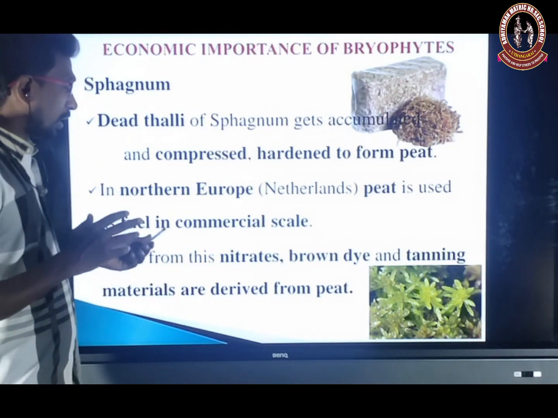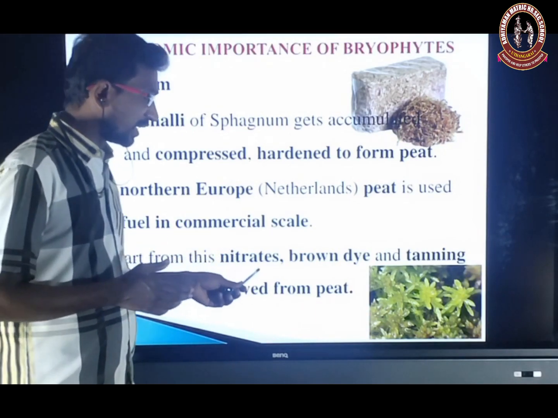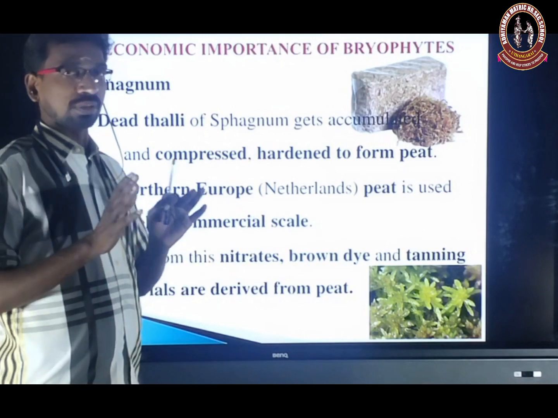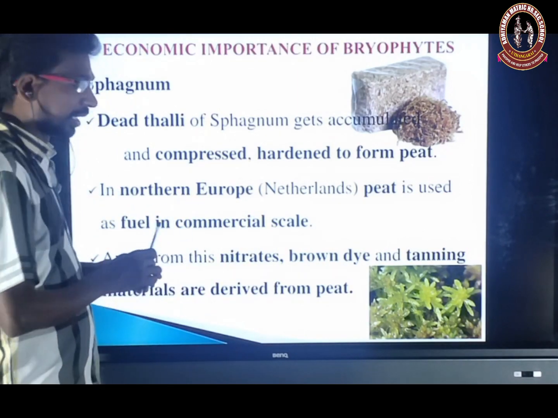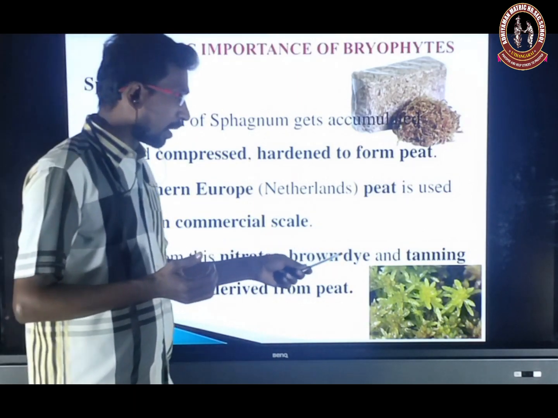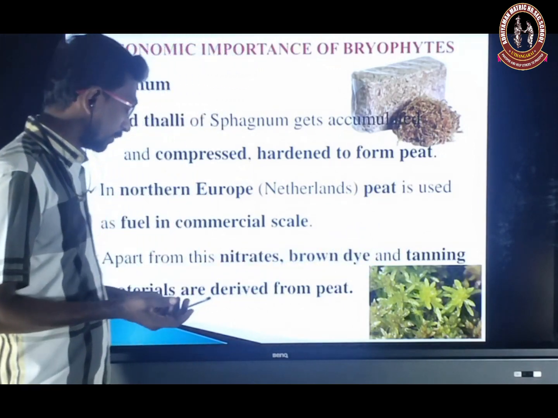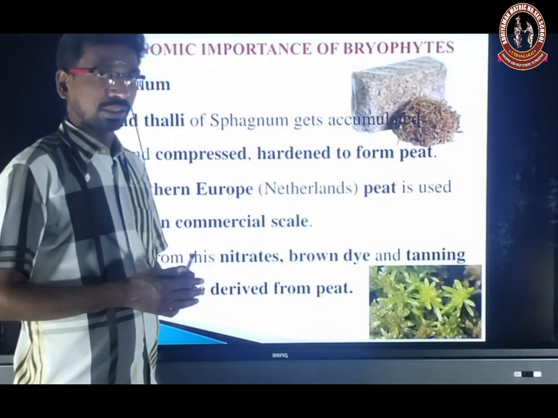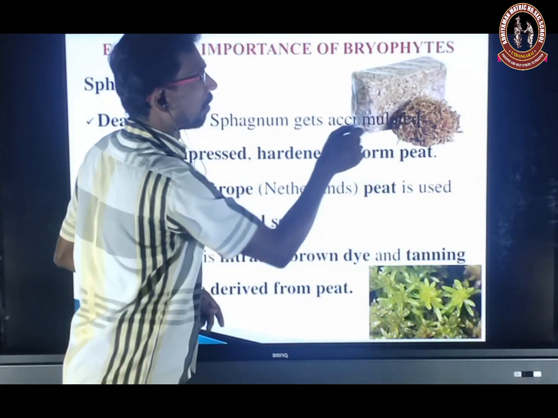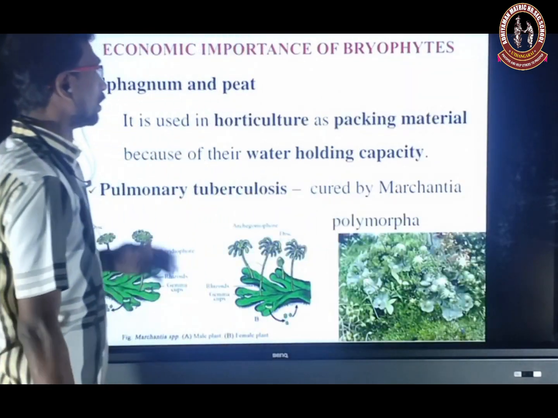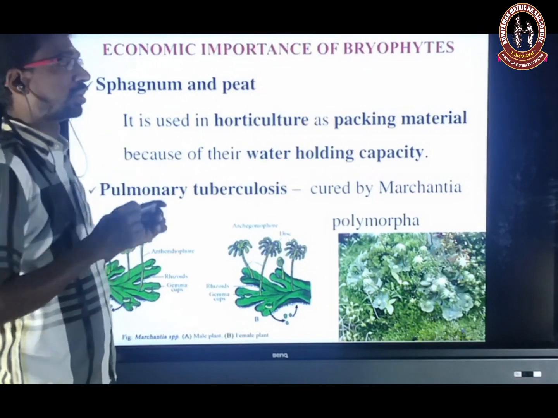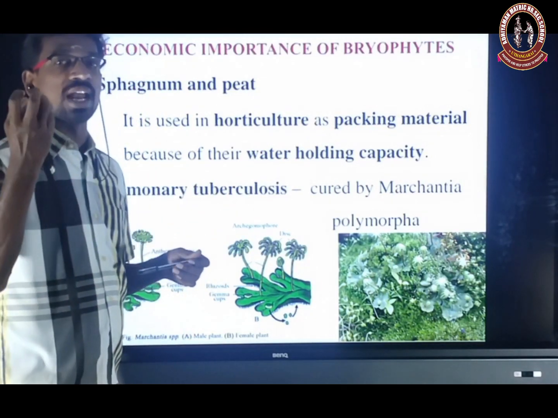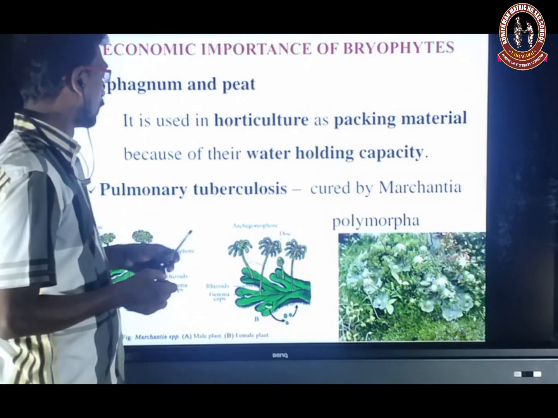Apart from this, nitrate, brown dye and tanning material are derived from peat. It is also used in horticulture as packing material because it has a high water-holding capacity.